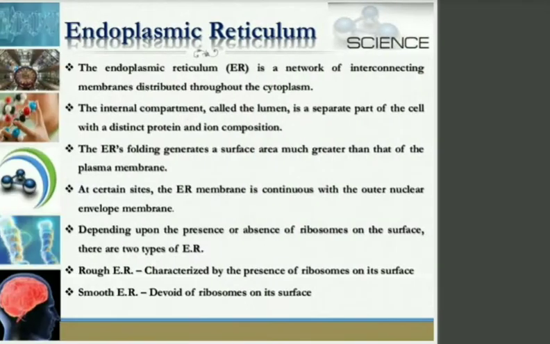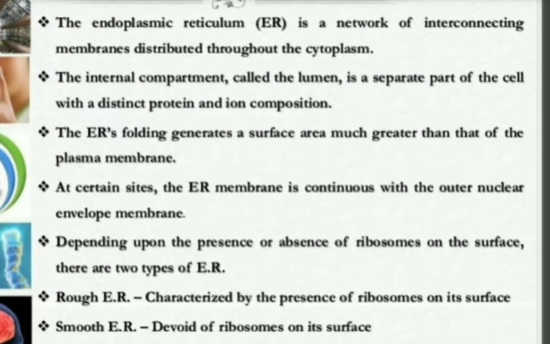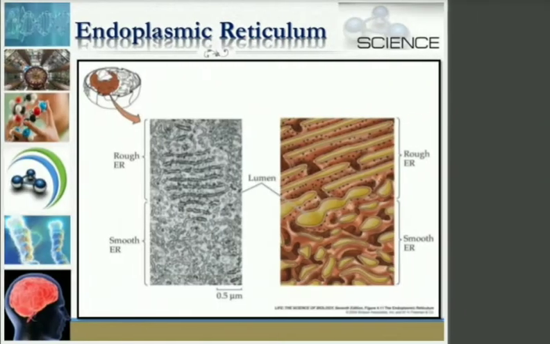First one was RER, that is rough endoplasmic reticulum. Then SER. SER means smooth endoplasmic reticulum. Those which contain ribosomes on them are rough, and those which lack ribosomes are called smooth endoplasmic reticulum.